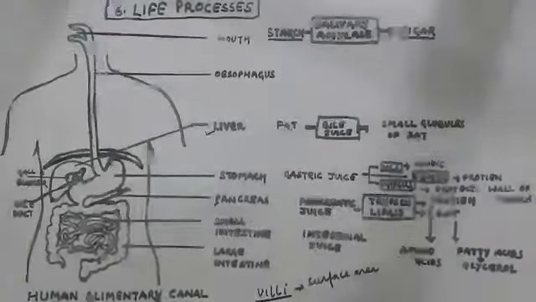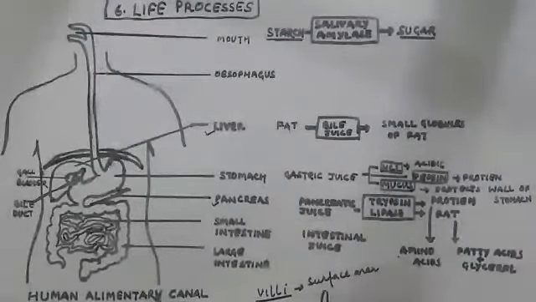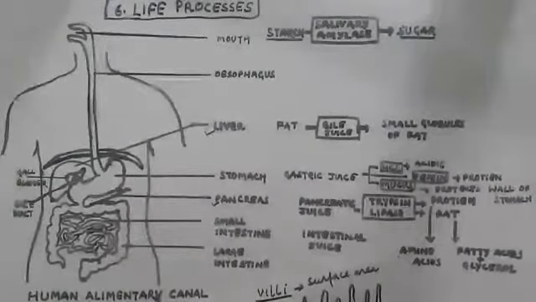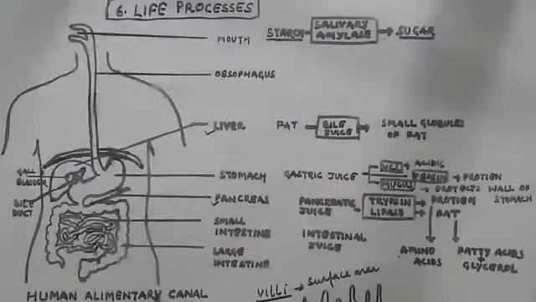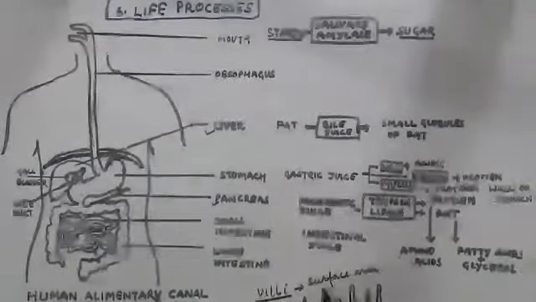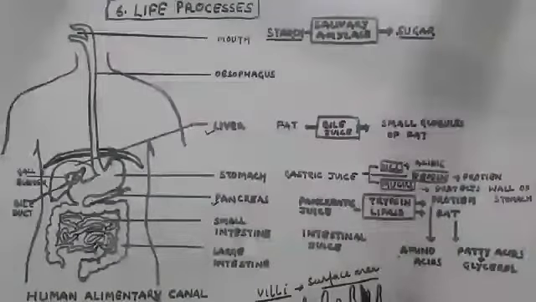Villi are simply finger-like projections. If you see a section of the wall of the small intestine or large intestine, you will see a highly folded structure of finger-like projections, termed villi, which increase the surface area and make the process simpler.